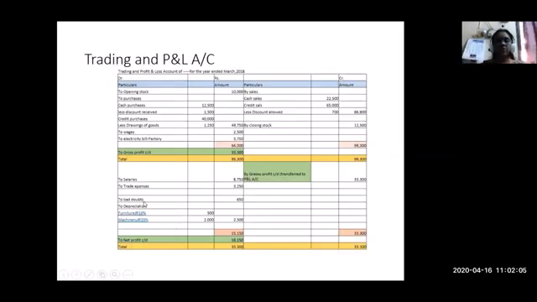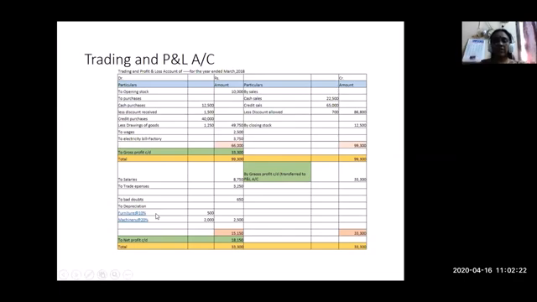Next item comes to bad debts of 650. For depreciation, there are two items. Furniture will be depreciated at 10% and machinery will be depreciated at 20%.